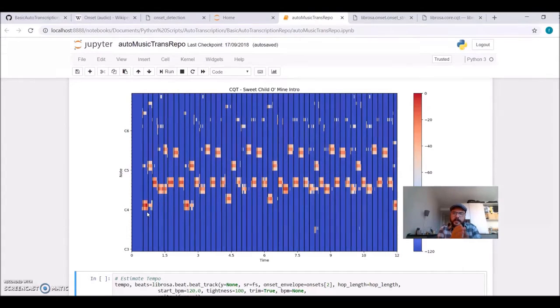So at this point we have a plot that is showing, on this axis, the notes, which are musical notes. So it's a mapping from the center frequency of musical notes to the name of the notes. And on this axis here we have the time, and all the black lines are where each note should start.